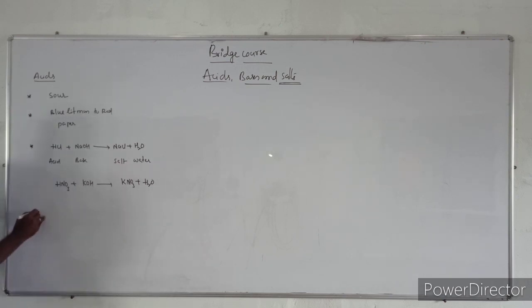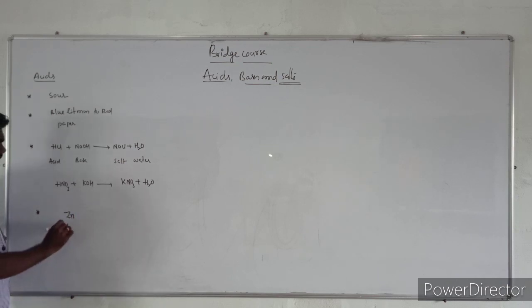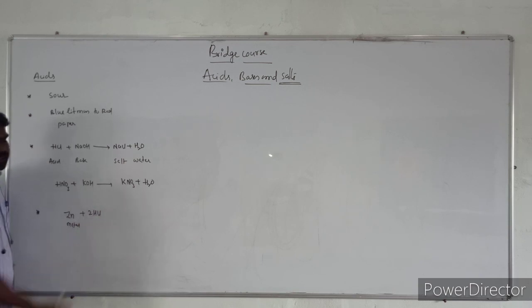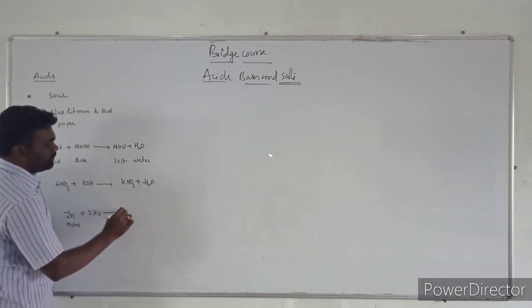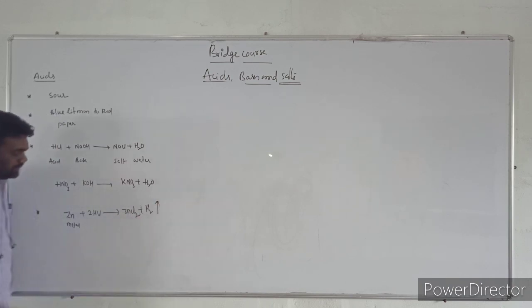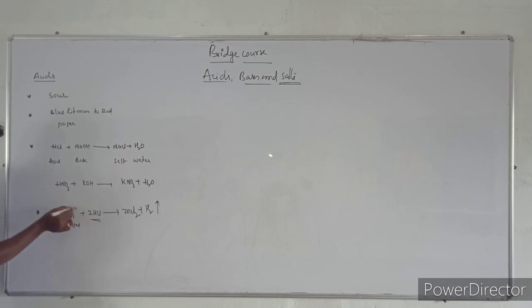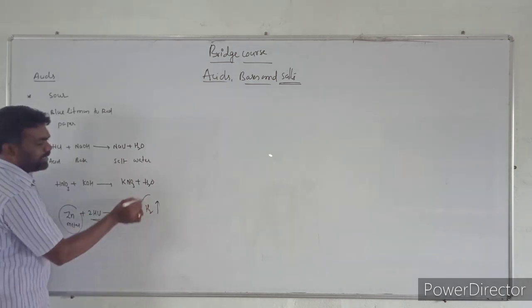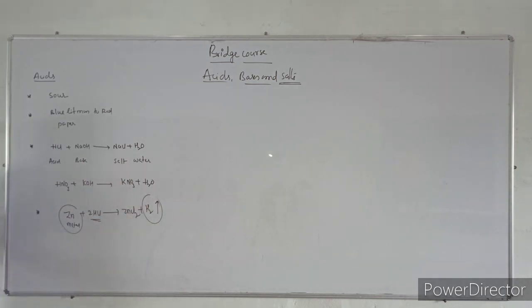Next, another important characteristic property of acids is that acids react with metals. I am taking zinc metal. Hydrochloric acid reacts with zinc to form ZnCl2 plus H2. The point is that acids react with metals and liberate hydrogen gas.